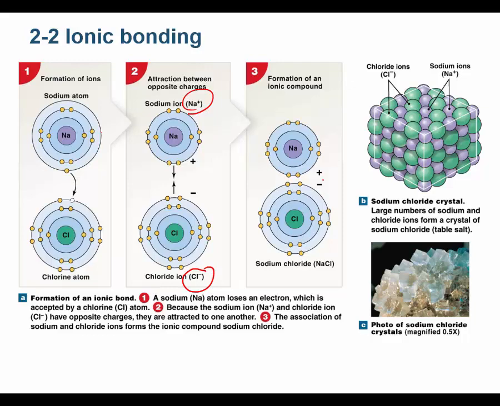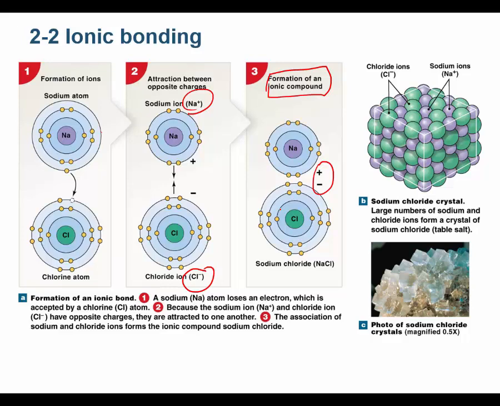Now what happens is these opposite charges are attracted to each other. And this is called an ionic bond. So this is an ionic compound. It's an ionic bond because opposites attract. Notice they aren't sharing electrons. One loses and becomes positively charged. One gains and becomes negatively charged. And the subsequent cation and anion are attracted to each other because opposite charges are attracted. So that's an ionic bond.